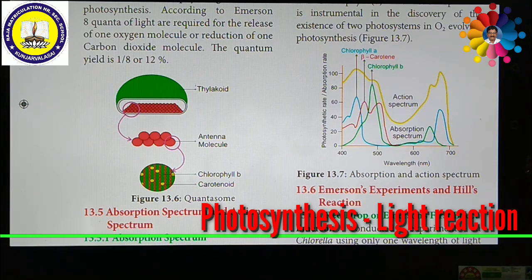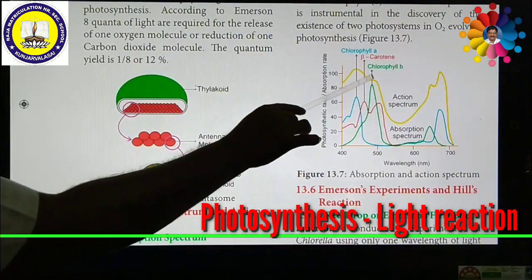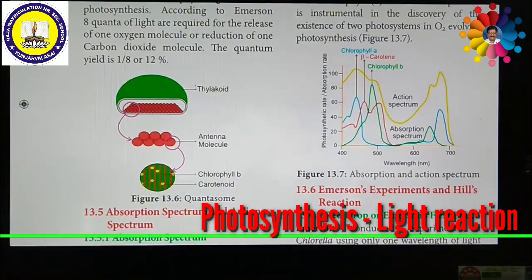If you look at this picture, chlorophyll A and chlorophyll B absorb quantum from the blue color to the red region. The maximum absorption peak is formed at the tip. So this is called the absorption peak. The maximum absorption peaks for different forms of chlorophyll A are 670 to 673, 680 to 683, and 695 to 705 nanometers.